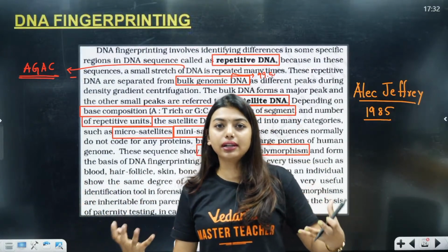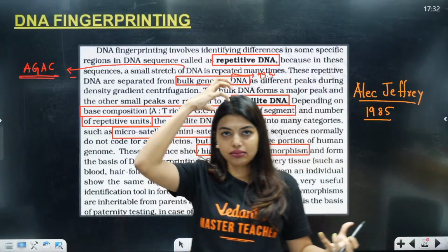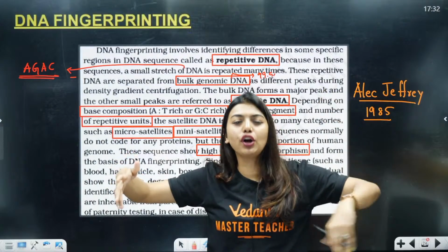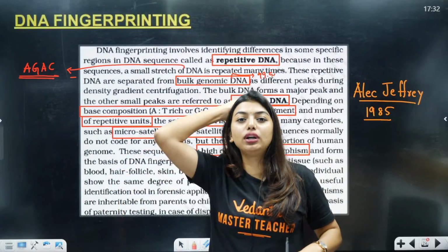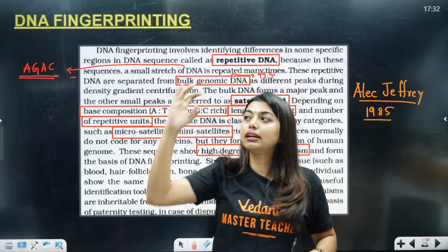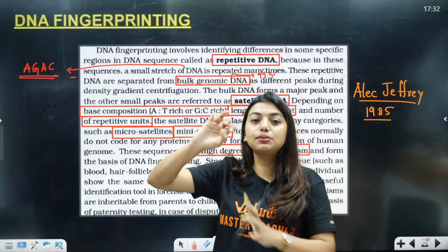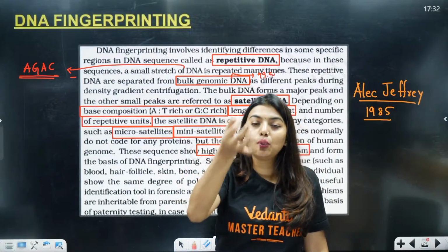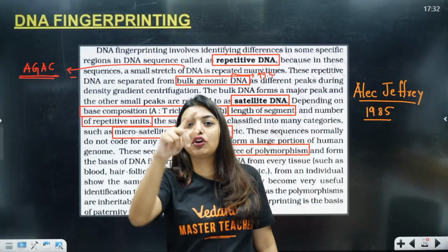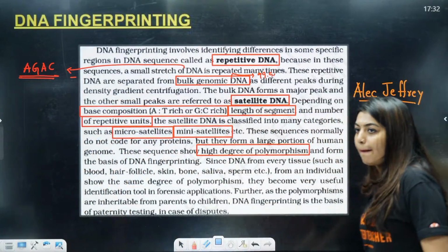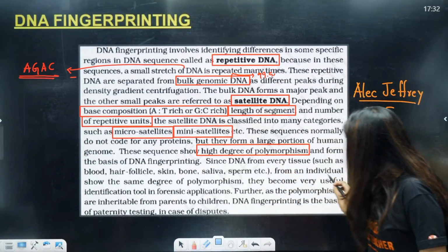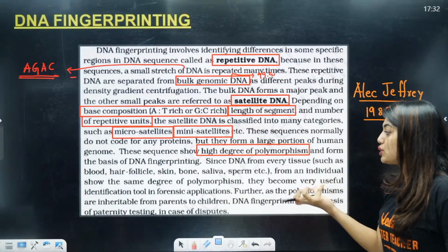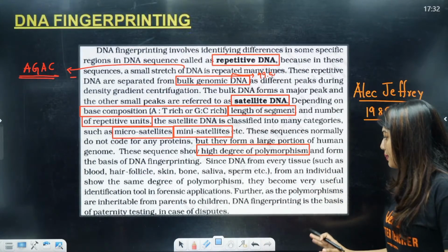Now imagine a murder happened, and the girl got murdered, and there was a boy or another girl. Imagine she pulled that person's hair and by luck between her nails we got the hair follicle. With that tiny bit of follicle, we will be able to do the DNA sample. Since every tissue from an individual shows the same degree of polymorphism, they become very useful identification tools in forensic application.